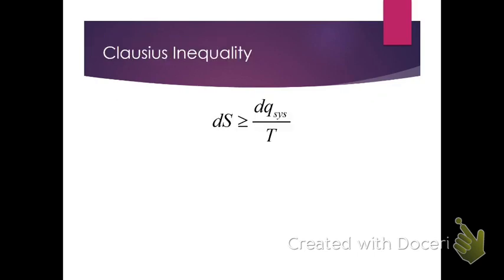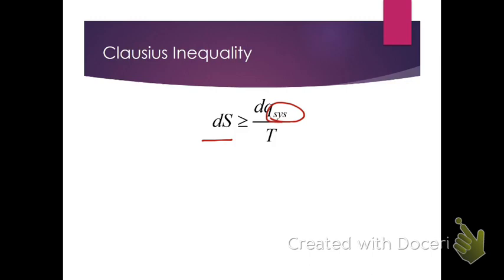Now, associated with that definition of entropy, we have something called the Clausius Inequality, which is written this way with the dS greater than or equal to dq over T. And this is just a reformulation of, in fact, the second law of thermodynamics. The dq system, you'll notice we have a subscript sys here rather than on the previous slide rev for reversible, and that means that dS is greater than or equal to dq system over T.